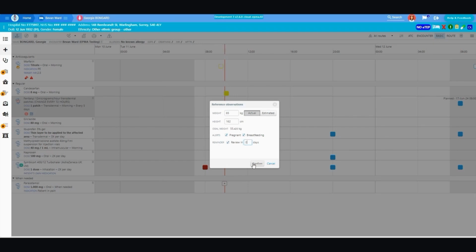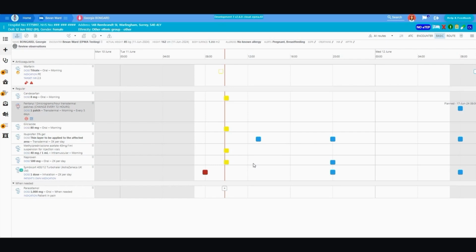A reminder for reviewing the patient's weight will appear in the patient data bar. Users can review the weight measurements or dismiss the reminder by clicking on the reminder icon.